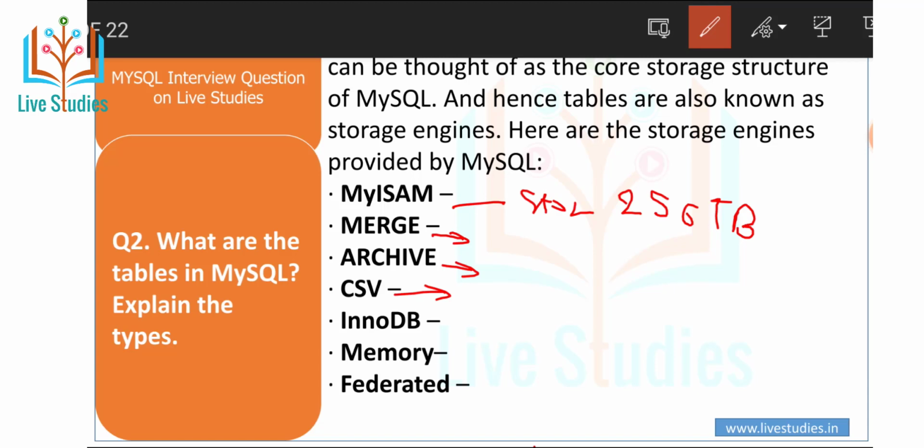Memory tables were formerly known as heap. With memory tables there can be a performance boost as the tables are stored in memory, but it does not work with large data tables for the same reason. The last one is federated tables, which allow accessing remote MySQL server tables. It can be done without any third-party integration or cluster technology.